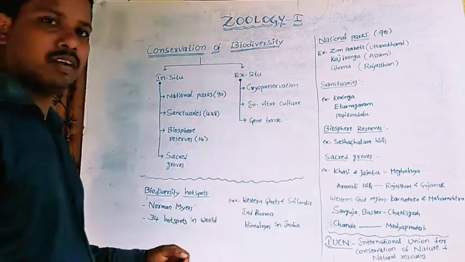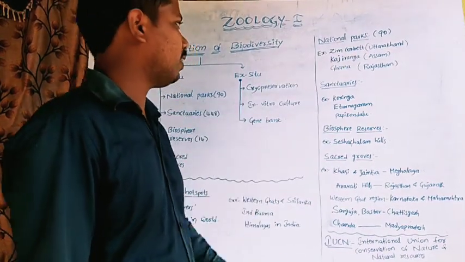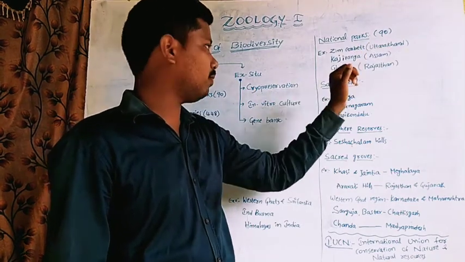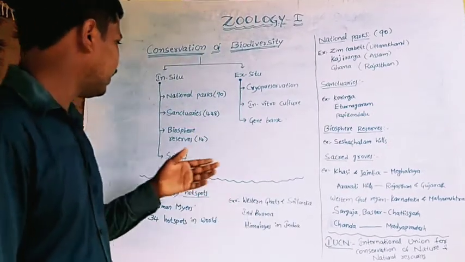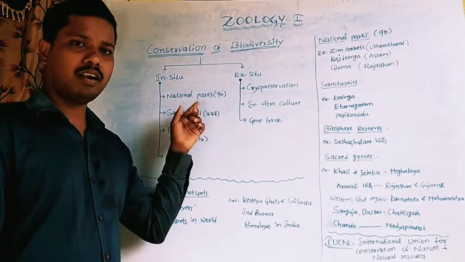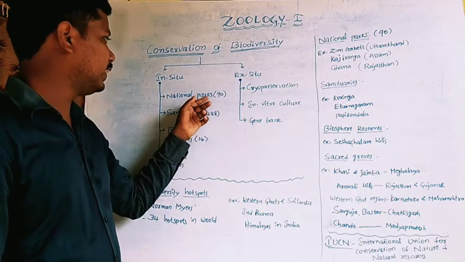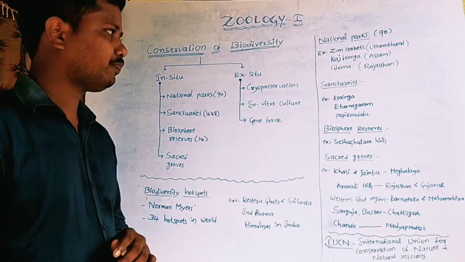There are 90 national parks in India. For example, Jim Corbett in Uttarakhand, Kaziranga in Assam, Ghana National Park in Rajasthan. So national parks are one type of protecting species in the biodiversity.